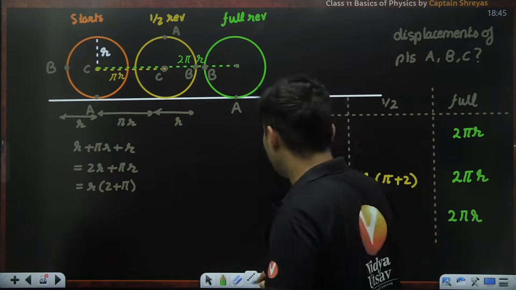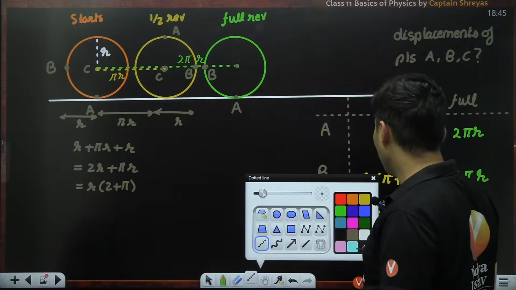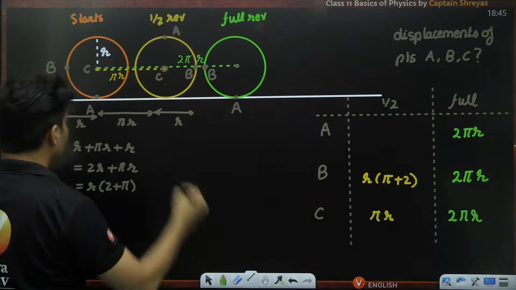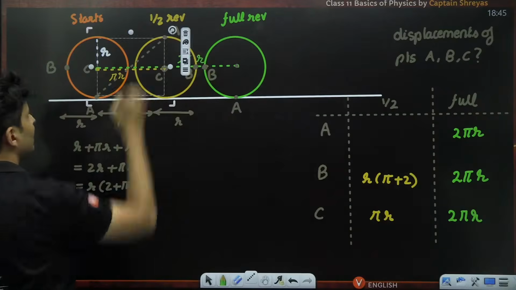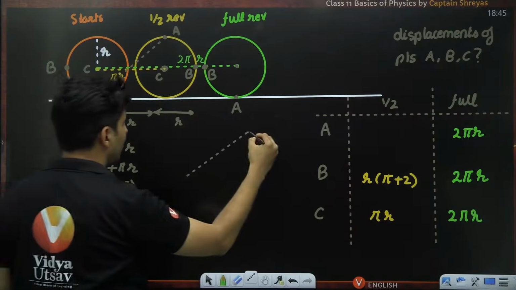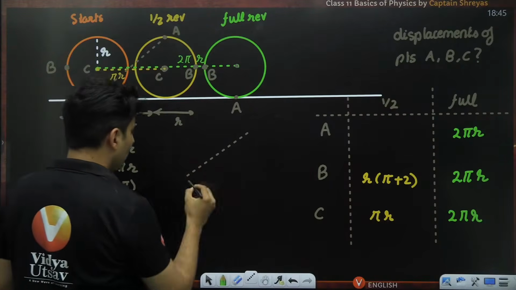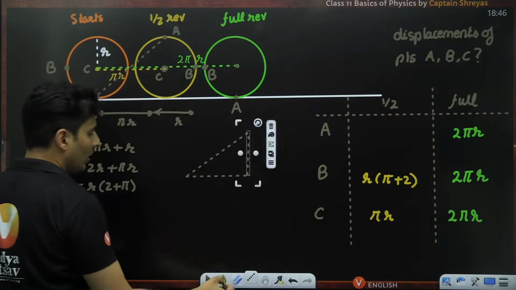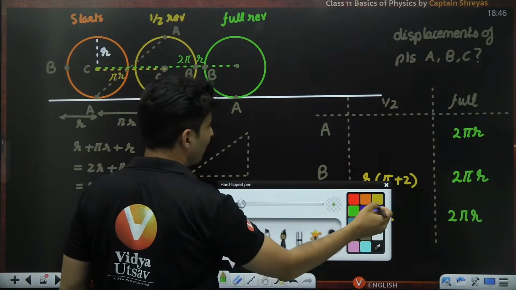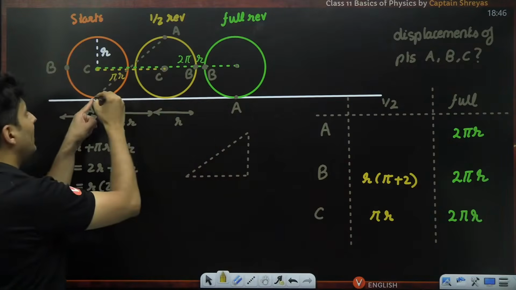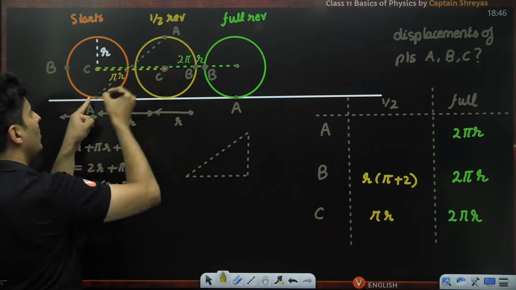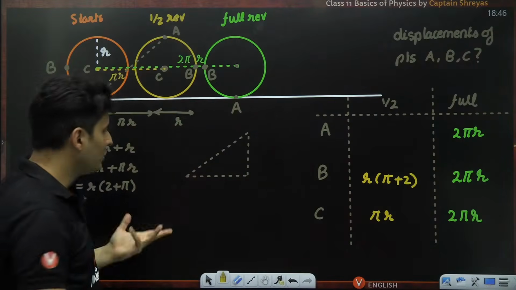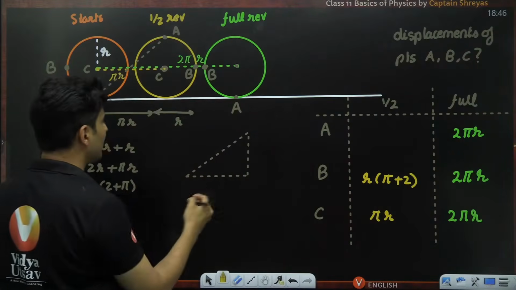Well, it's very interesting, guys. If you notice that point A, where it has gone, see, it has gone here. So technically, it has gone like this. Oh my God, point A has gone like this. So how much is the base and how much is the height? Lot of you, come on guys, you would have got confused by now. See, point A was here, point A is here now. So this is the displacement. Lot of you are thinking it is pi r. No. So this is the displacement.